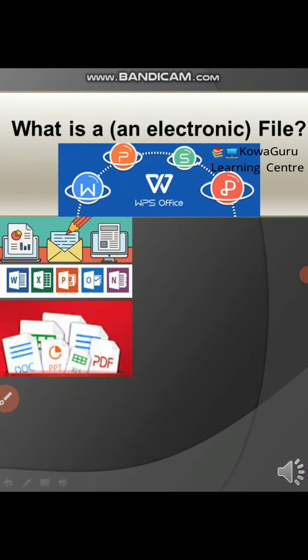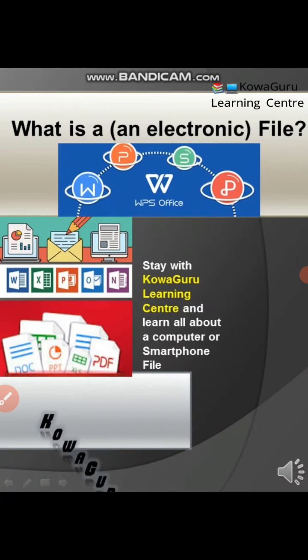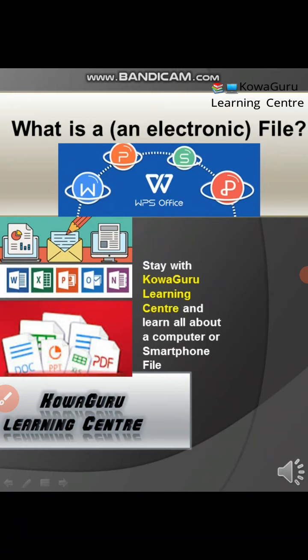So here in this video, we're going to talk about what is a file, or what is an electronic file. So stay with Kowa Guru Learning Center and learn all about a computer file or a smartphone file.